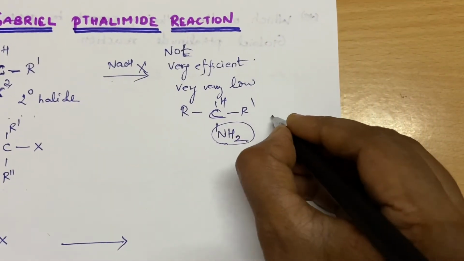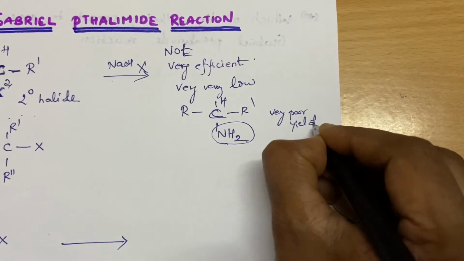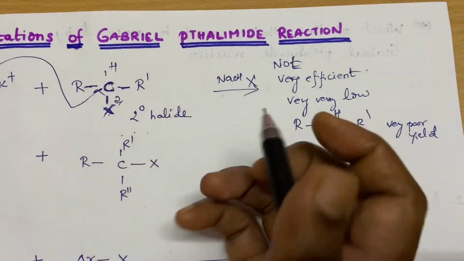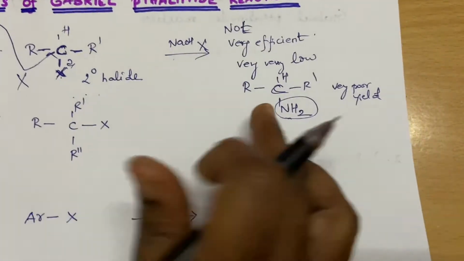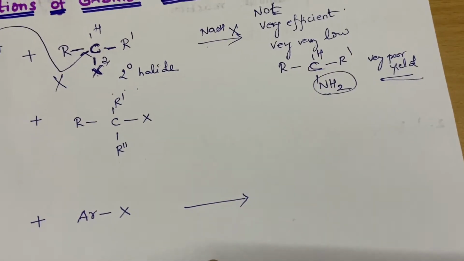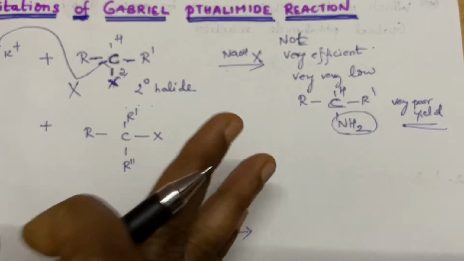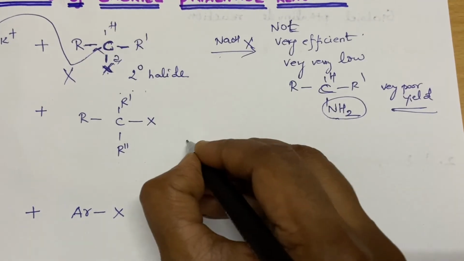But very poor yield was obtained. So usually the reaction is not carried out with secondary halide. It can be prepared, but with very low yield. Usually this Gabriel phthalimide reaction is not used to prepare this amine due to very poor yield.